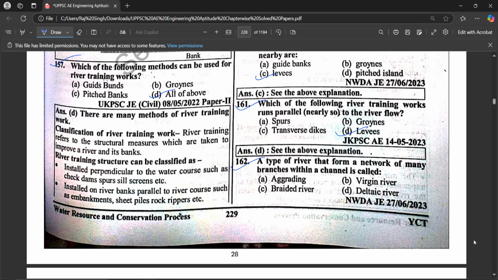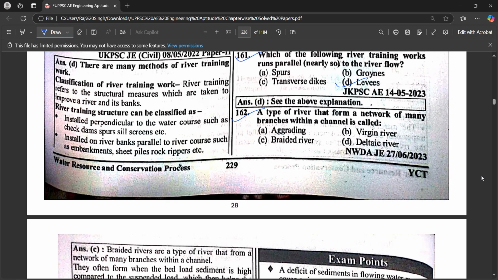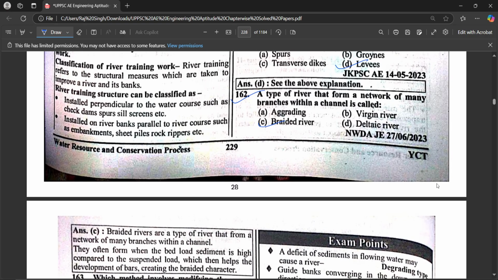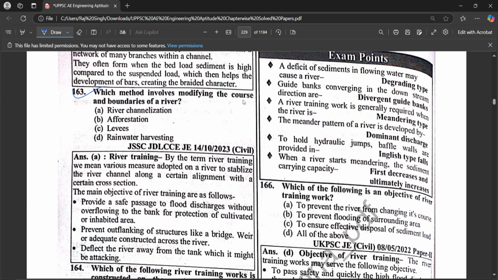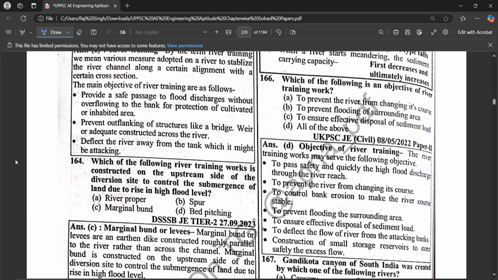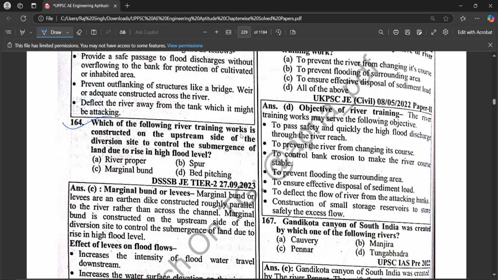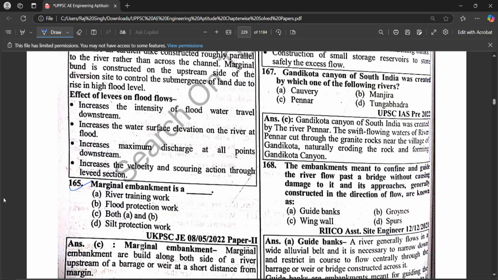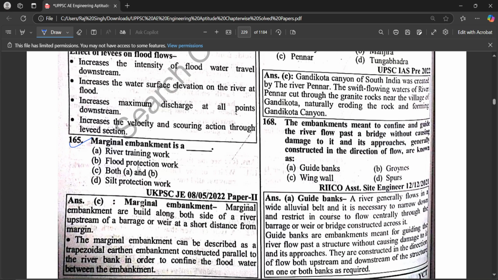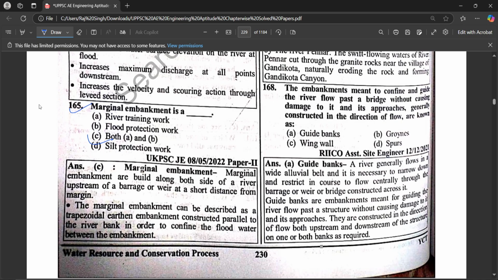A type of river that forms a network of many branches within a channel is called a braided river. Which method involves modifying the course and boundaries of a river, which is river channelization? Which of the following river training works is constructed on the upstream side of the diversion site to control the submergence of the land due to rise in high flood level, which is a marginal bund? Marginal embankment is a river training work, flood protection work, and both options are correct.